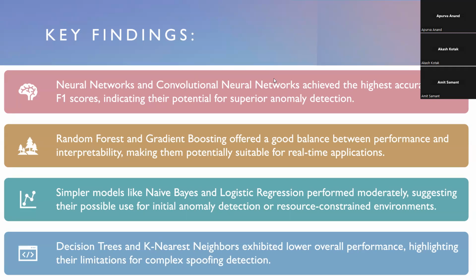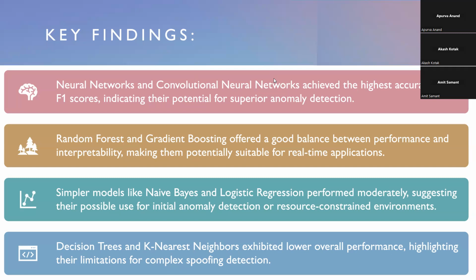Thank you, Amit. One of the key findings: neural networks and convolutional neural networks achieve the highest accuracy and F1 scores, indicating their potential for superior anomaly detection. Random forest and gradient boosting offered a good balance between performance and interpretability, making them potentially suitable for real-time applications.